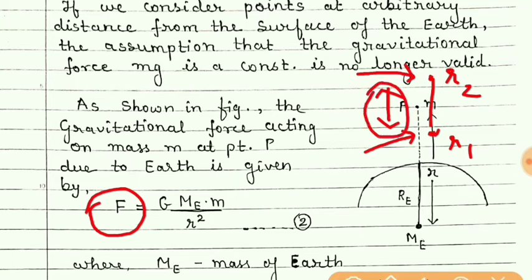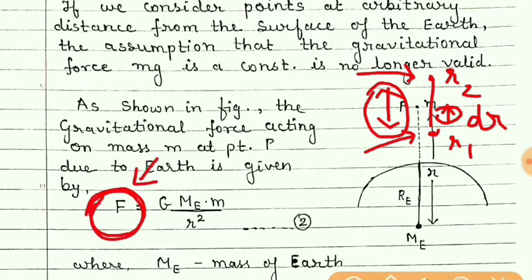But students, if we consider the displacement of the particle for a small displacement, if we take a small displacement denoted by dr, then for that small displacement this force can be considered as a constant.